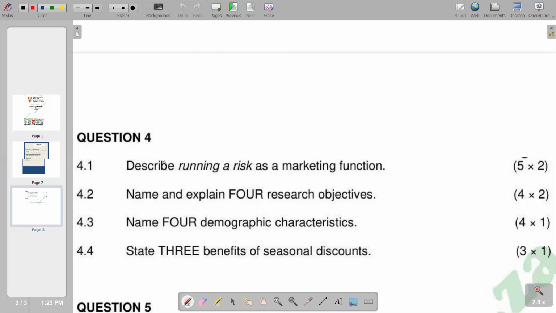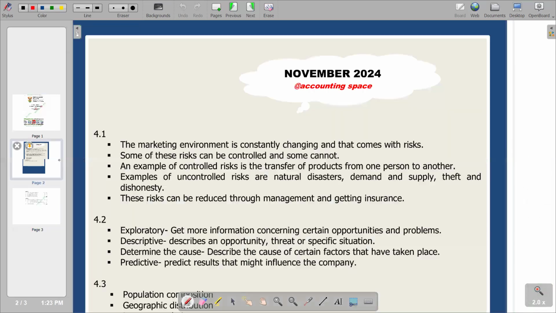But you do notice that the marketing environment is always changing from time to time. So there are risks that are going to be encountered from time to time due to the changes in the marketing environment. So these are the running risks that we have. Our first point is that the marketing environment is constantly changing, and that comes with risks, risks associated with the changes that are taking place in the market environment.